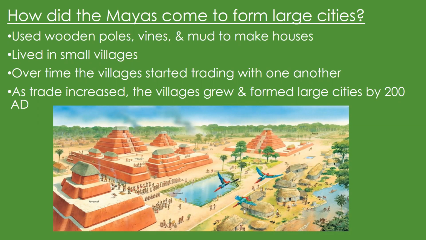As trade increased, the villages grew, and by 200 AD, the Maya had begun to build large cities in Mesoamerica. So if I asked you, how did the Maya come to form large cities? Definitely through trade and the villages growing, right? So here's a nice little picture of what it looked like during that time. You have the little huts, you have the temples, things like that.